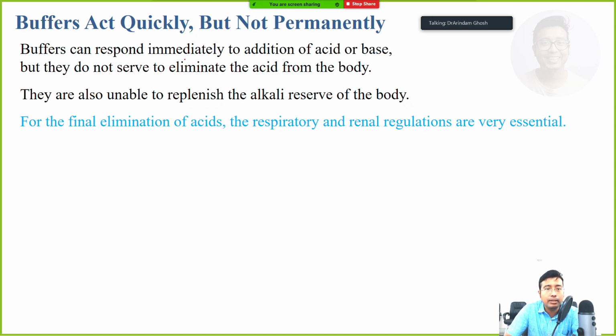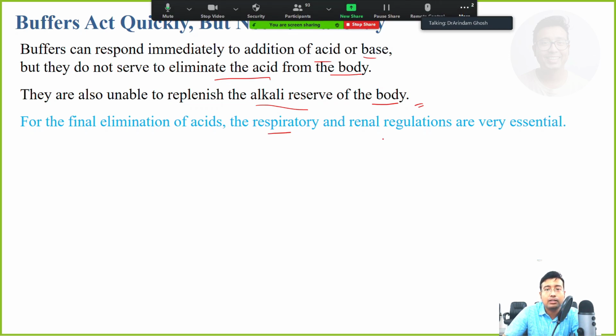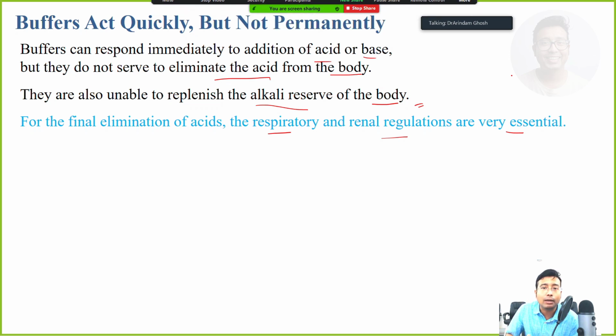Buffers can respond immediately to addition of acids or base, but they do not serve to eliminate acid from the body. They are also unable to replenish the alkali reserve of the body. It means the reserve has been used, so who will refill the reserve? For final elimination of acid, respiratory and renal regulation are essential. The warden comes and only temporarily stops the problem, but finally management has to intervene. If even they can't, finally the anti-ragging committee and police have to intervene.